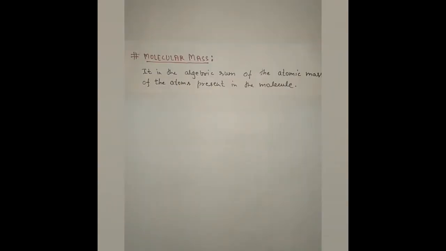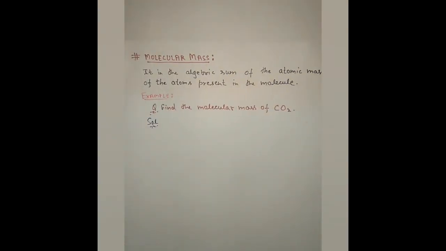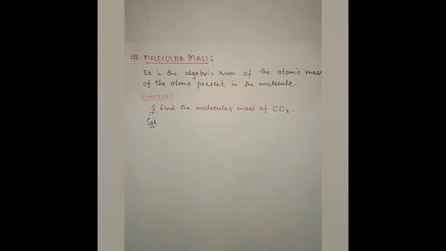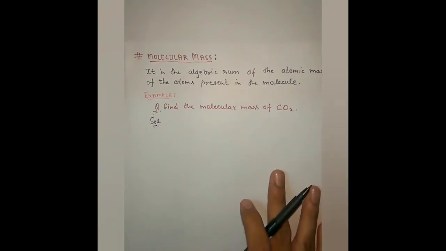After understanding atomic mass, molecular mass is nothing but the algebraic sum of the atomic masses of the atoms present in the molecule. Now let us understand it with an example: find the molecular mass of CO2. We will understand the concept of molecular mass by solving this problem.